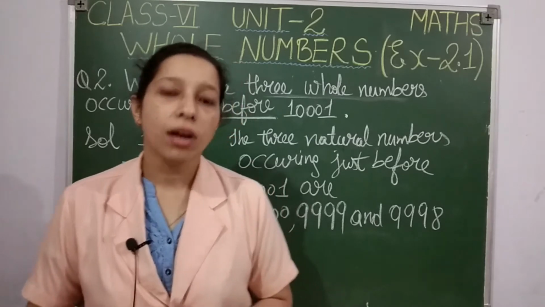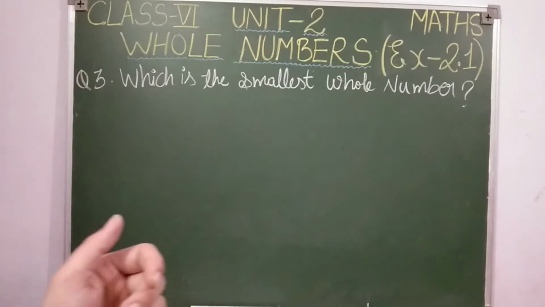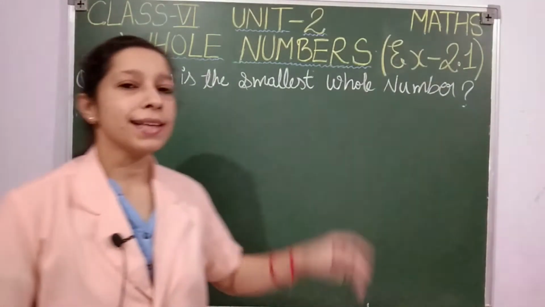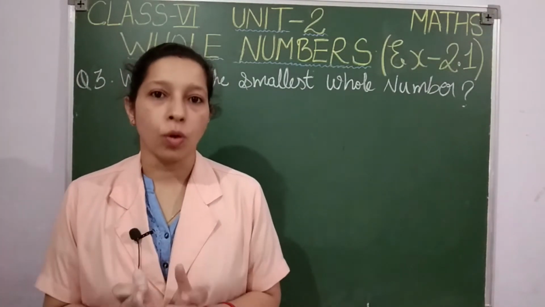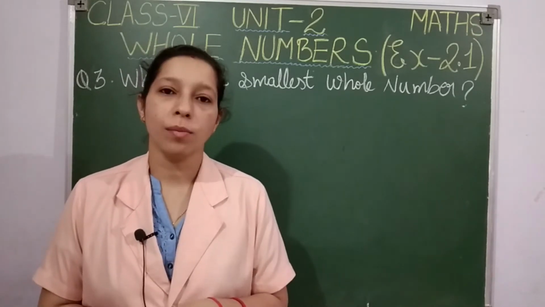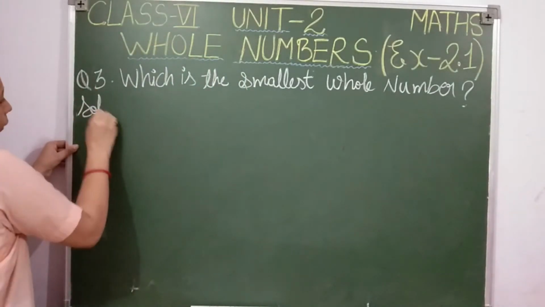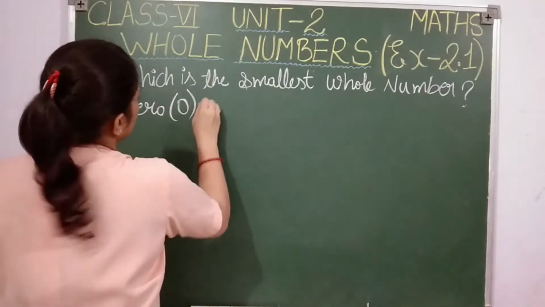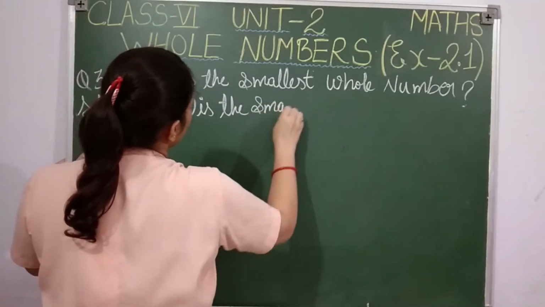Now let us move to our third question. Question 3, students. Which is the smallest whole number? In the last video we have discussed this very clearly, and you know that whole number starts from 0. So which will be the smallest whole number, students? Obviously it will be 0. So answer for this question will be 0 is the smallest whole number.